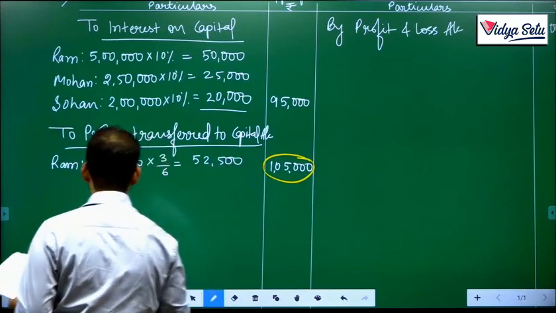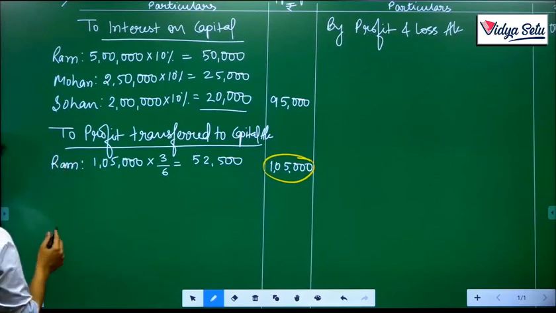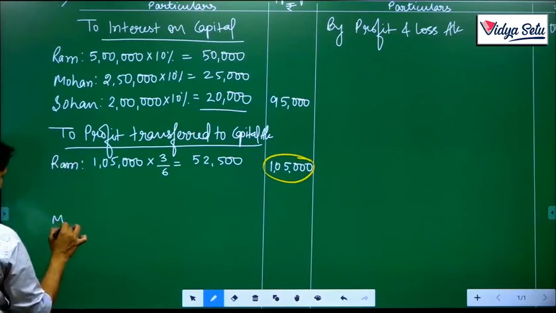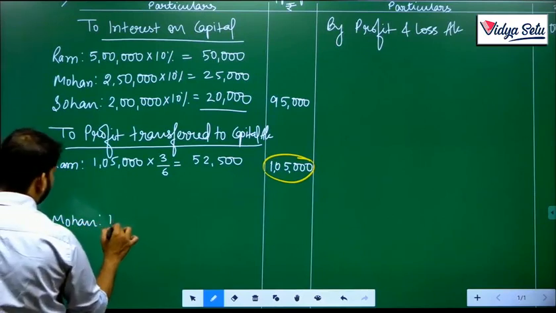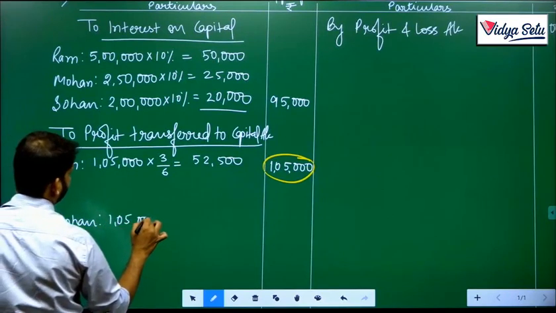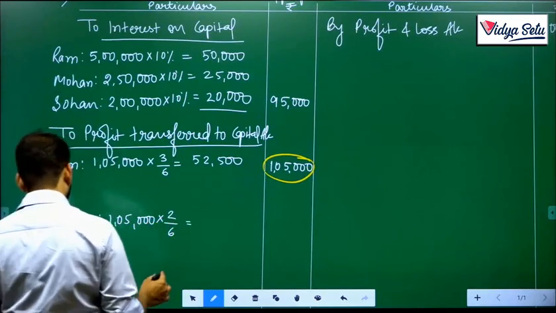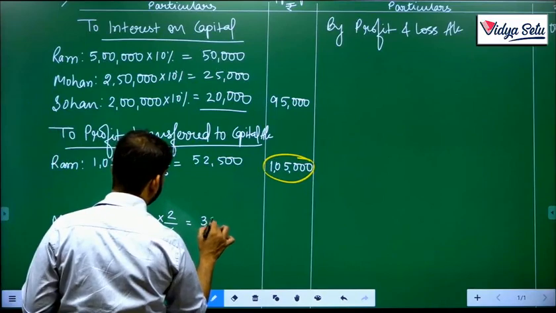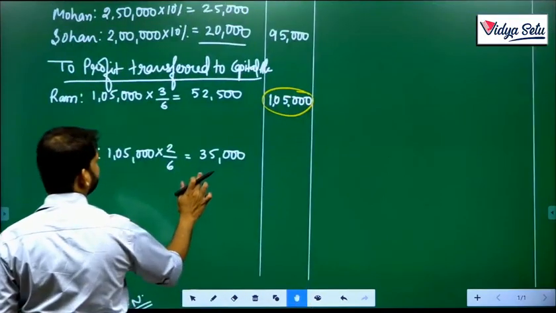We'll leave some space because he has to give something to Sohan. Then Mohan, his share in 1,05,000, 2/6, comes to rupees 35,000. We'll again leave some space for this.